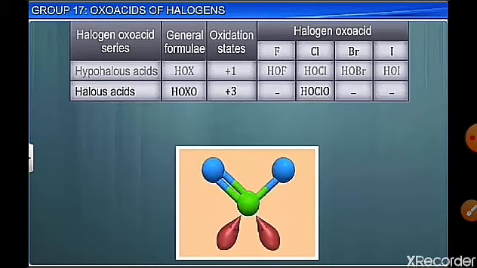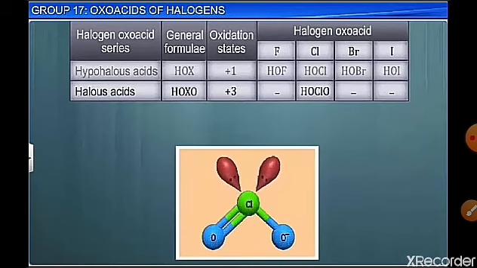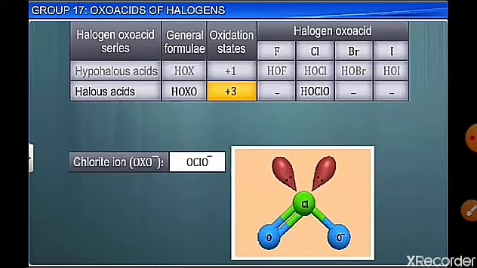Now halous acid. Chlorine only forms halous acid, in which the chlorine atom is in the +3 state. It has 2 lone pairs, and the chlorite ion, which is OClO-, has a V shape or angular shape due to the presence of 2 lone pairs.